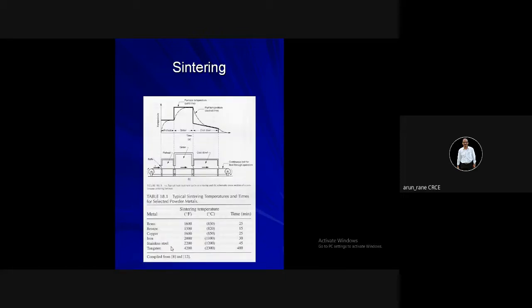And these are the graphs, temperature against time. You need not go so much in detail. Like this is your baffling, then preheating, then sintering, then cooling down, and then it is passed over the conveyor. This is for the mass production, mass cycle.